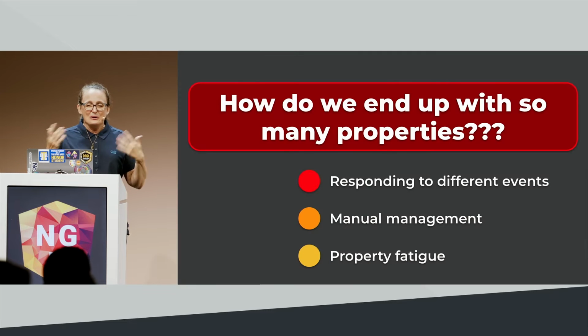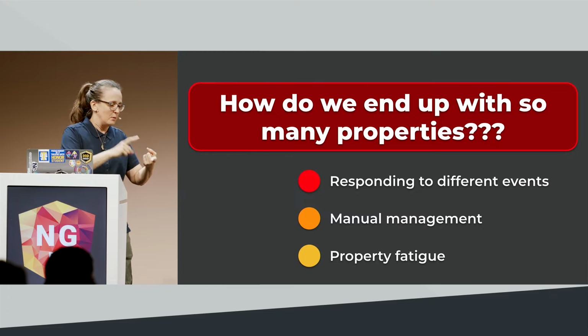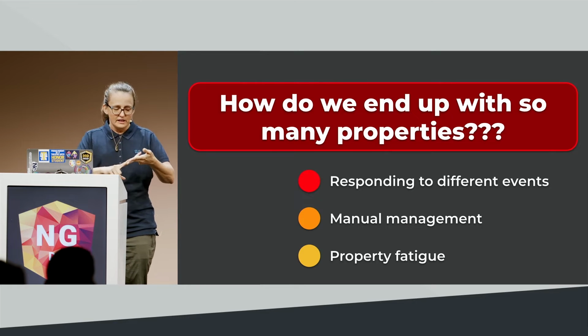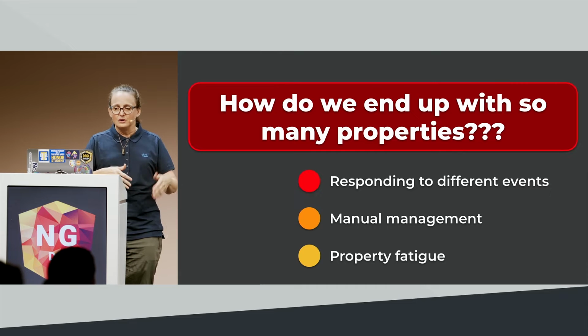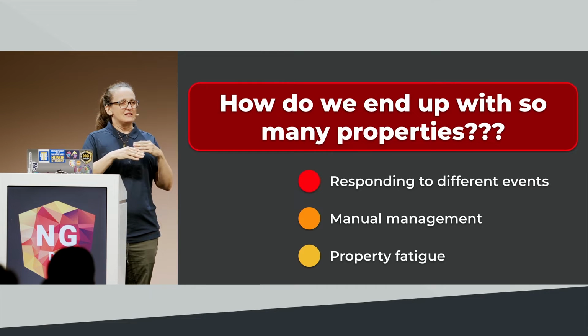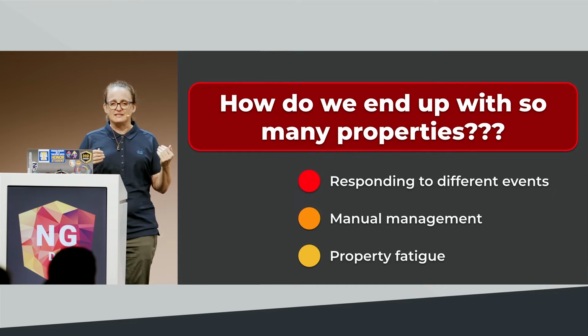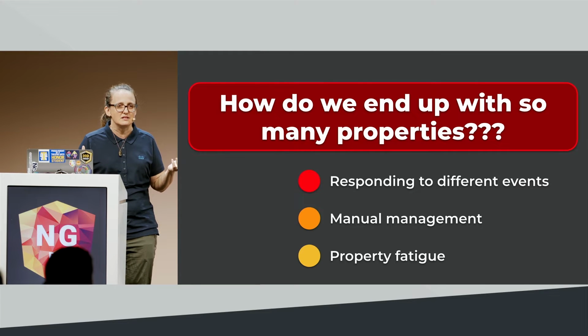So how do we end up with so many different properties? Well, we're trying to respond to different events, right? Like, we're trying to manage, should the modal be showing? Are we in error state? Should we be loading? What's happening in our app? It's very manual. And I also feel like there's, I call it, property fatigue. When you open one of these 3,000 line components and you're like, what does this select all?